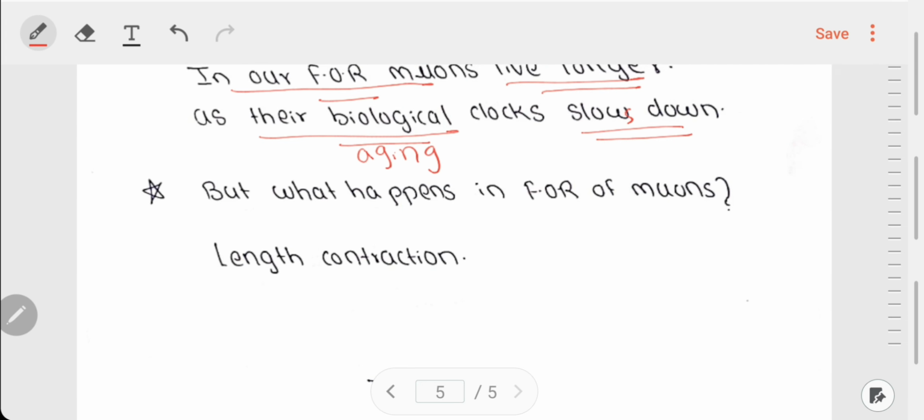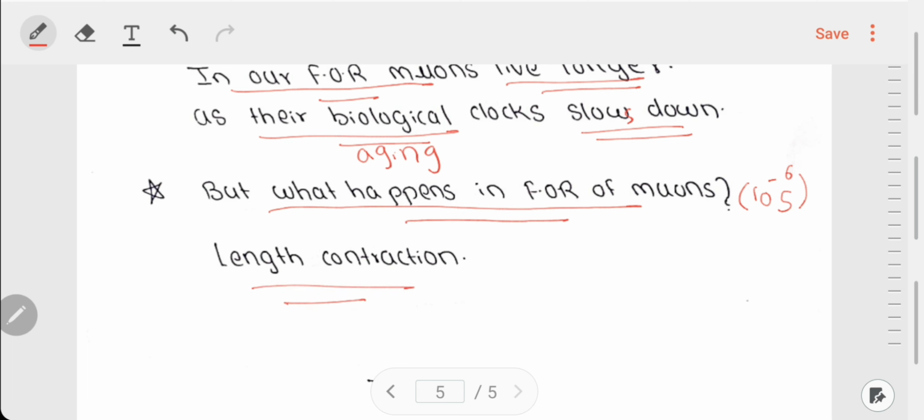But there is again a question: what happens in the frame of reference of muons? In the frame of reference of muons, obviously their lifetime is only 10^-6 seconds. They won't live longer in their own frame of reference because they'll consider themselves to be at rest. So they have this shorter lifetime, but then too they are found on the surface of earth. In their own frame of reference, the explanation for this is nothing but length contraction.